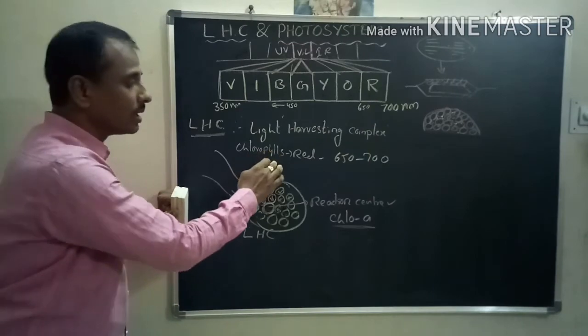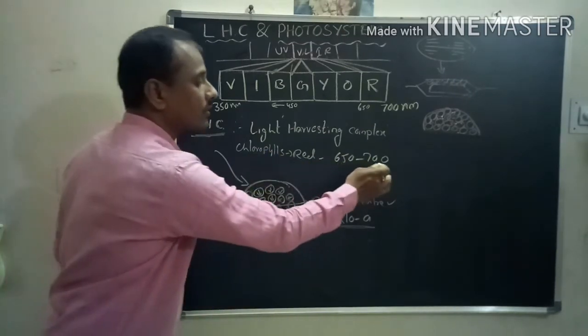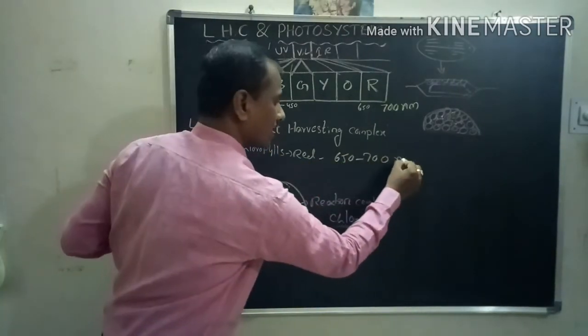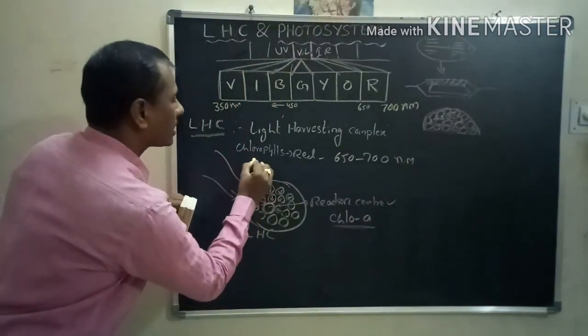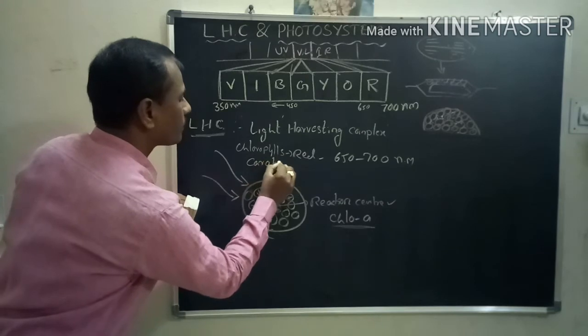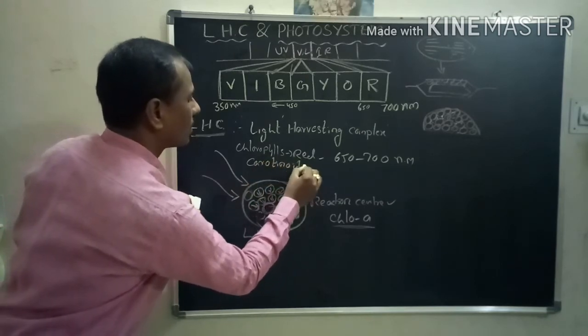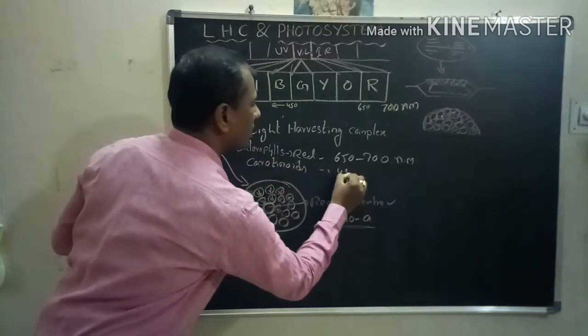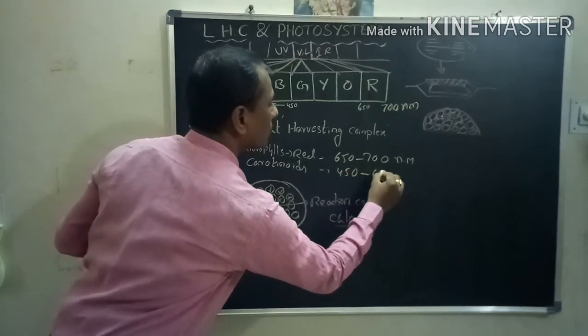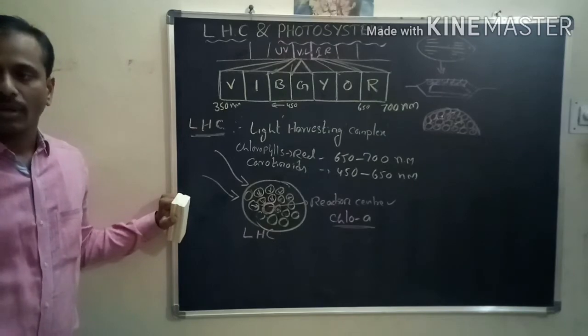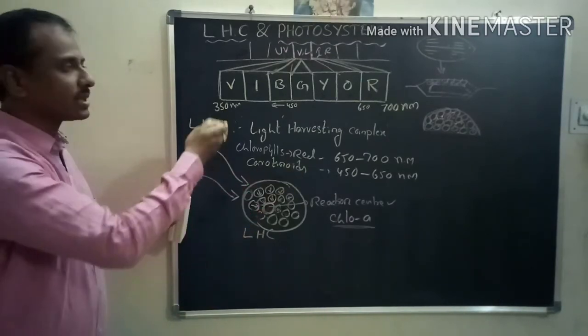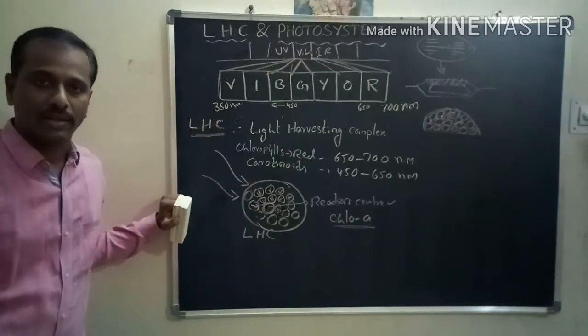Next, what about the carotenoids? Carotenoids receive 450 up to 650 nanometers wavelength of light. The remaining, phycobilins, are not present in higher plants.